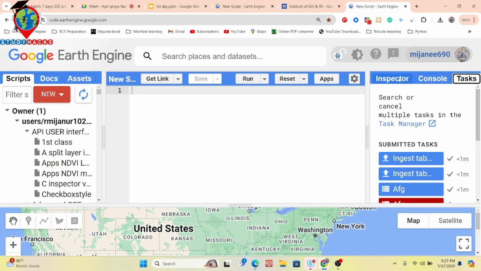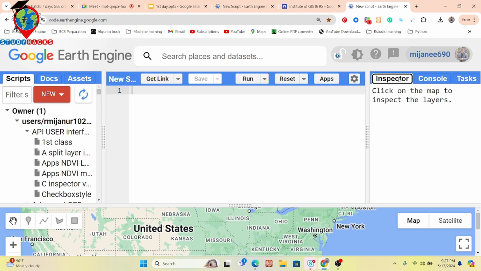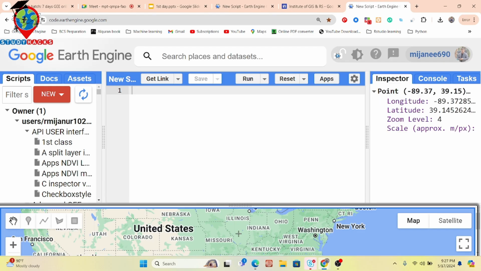The inspector tab mainly works for map query results. Suppose you add a map. It can be an NDVI map or any kind of map you want to generate, and now you want to check the value for a specific coordinate, a specific geolocation. What's the value of NDVI? To check it, simply click on the inspector tab and click on the map. Then it automatically shows you the value of NDVI for this coordinate.